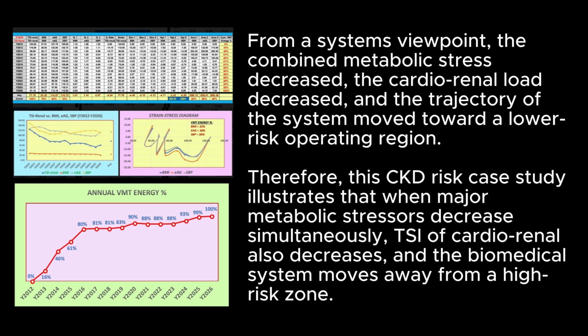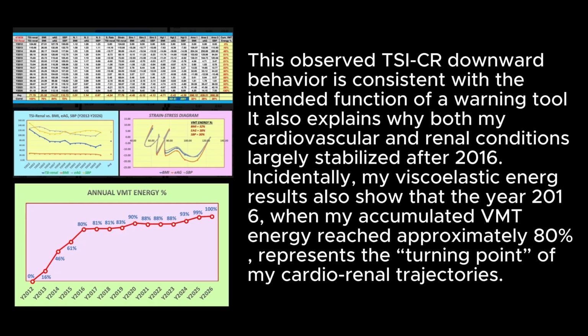Therefore, this CKD risk case study illustrates that when major metabolic stressors decrease simultaneously, TSI of cardiorenal also decreases, and the biomedical system moves away from a high-risk zone. This observed downward behavior is consistent with the intended function of a warning tool. It also explains why both my cardiovascular and renal conditions largely stabilized after 2016. Incidentally, my viscoelastic energy results also show that the year 2016, when my accumulated VMT energy reached approximately 80%, represents the turning point of my cardiorenal trajectories.